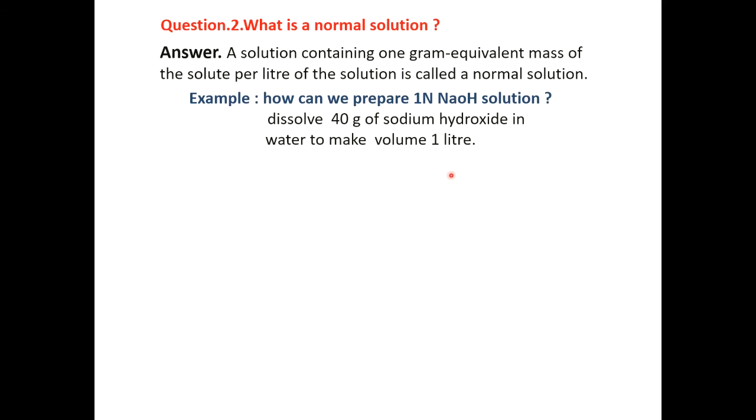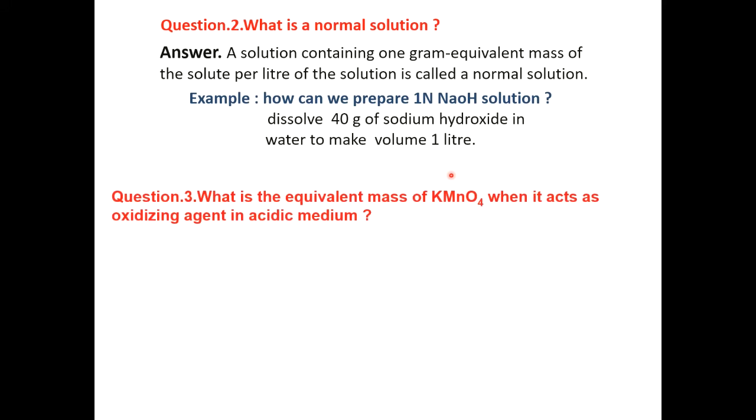Then the next, third question: what is the equivalent mass of KMnO4 when it acts as an oxidizing agent in acidic medium? First of all, equivalent mass of KMnO4: first know the molecular mass, then divide by the oxidation number or acidity or basicity.